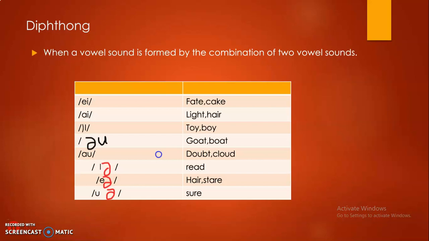Next we have the oi sound, as in toy, boy. Next we have got, bought. And we have the next sound, doubt, cloud. And next we have read. Next, stare. And the last one, sure.